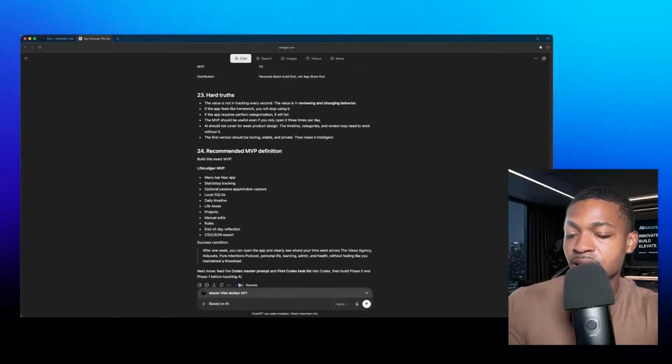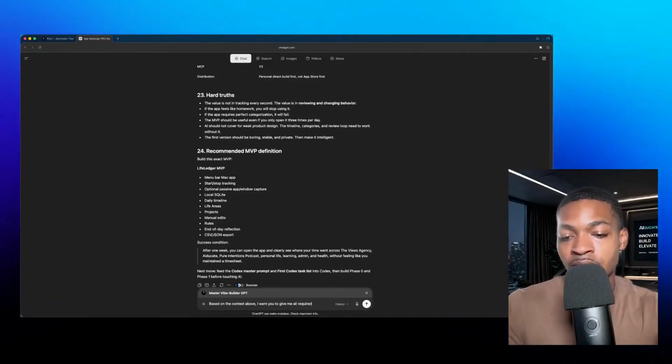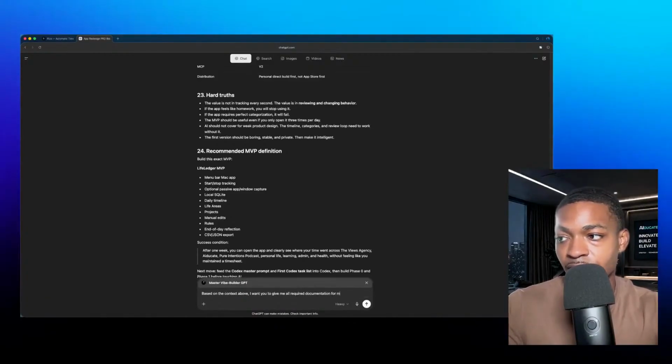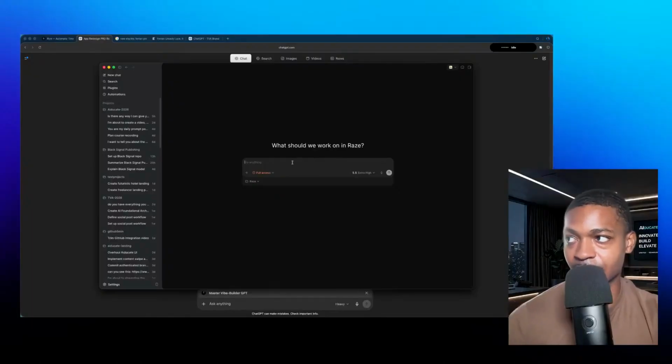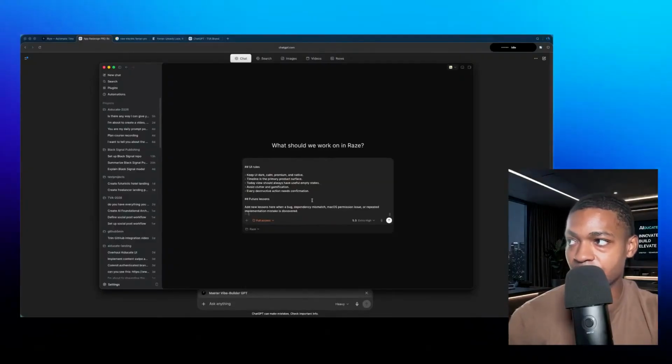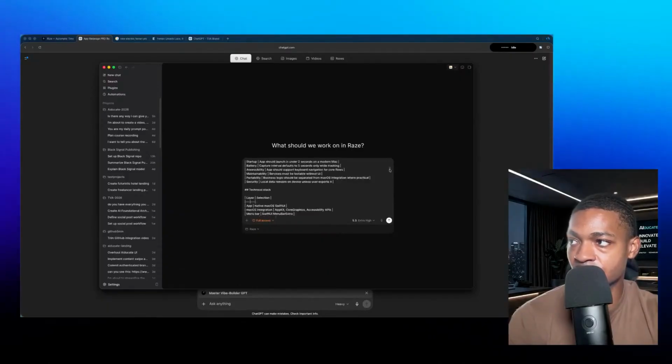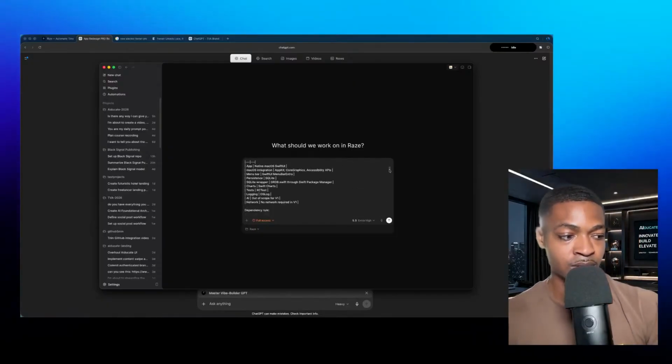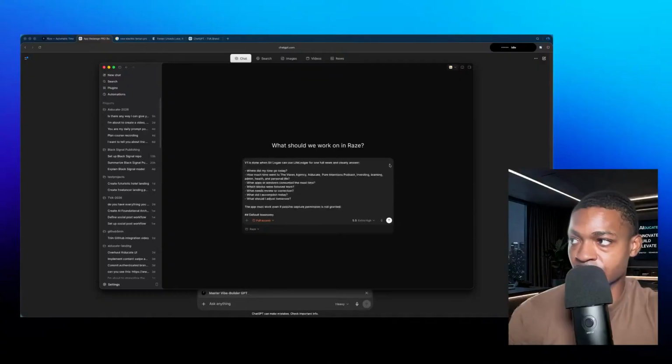And we're going to say, based on the context above, I want you to give me all required documentation for my builder to implement. So we're going to put in this entire plan. Keep UI dark, calm, premium, and native. Test to run, Xcode. So it'll be utilizing Xcode. No, I don't need to plug in my phone. I'm good. Okay. So Life Ledger spec.